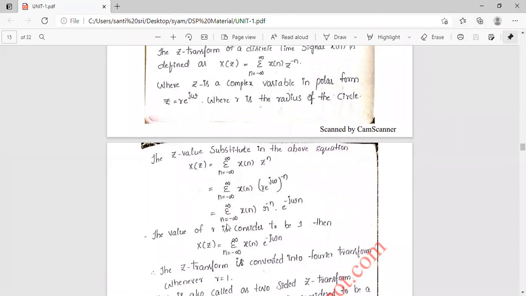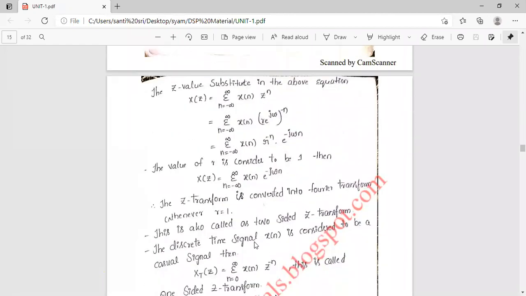So it will become sigma n equal to minus infinity to infinity x of n into r power minus n into e power minus j omega n, right? If you consider this radius value as 1 unit, then it will become sigma n equal to minus infinity to infinity x of n into e power minus j omega n. It is nothing but our Fourier transform. Okay, so the Z transform is converted into the Fourier transform whenever the radius of the circle is equal to unity. Only when the radius is unity will our Z transform become simply the Fourier transform.